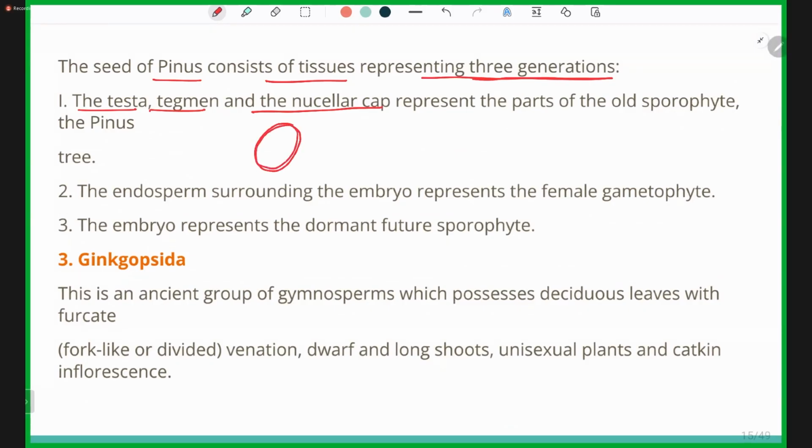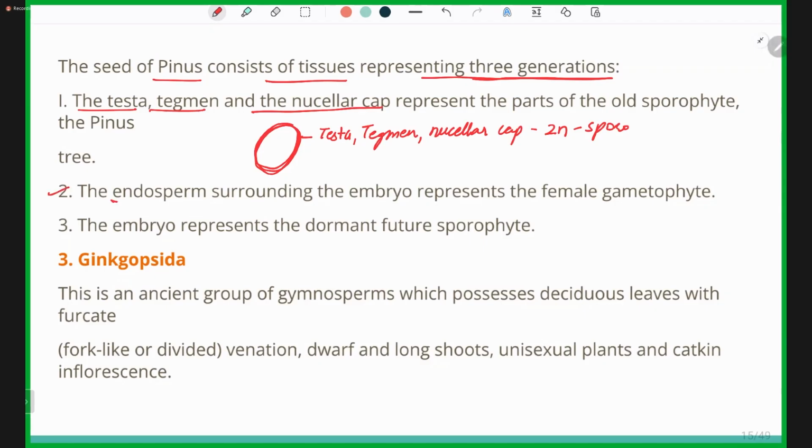It is the structure retained from the sporophytic generation.